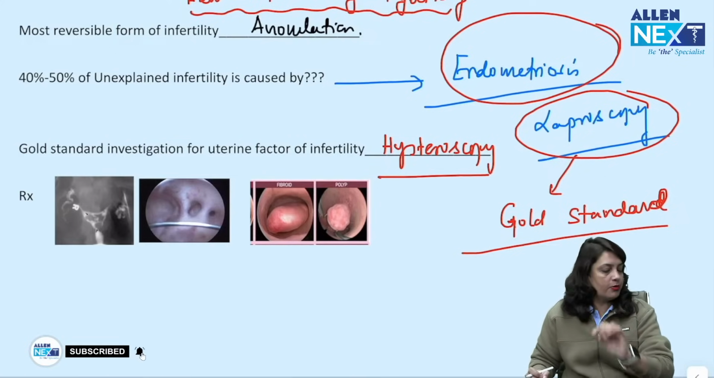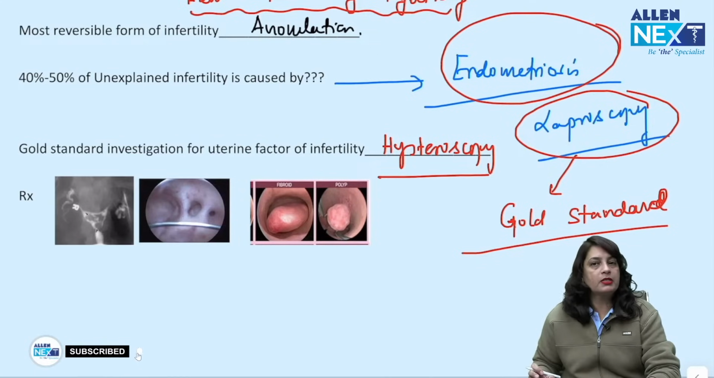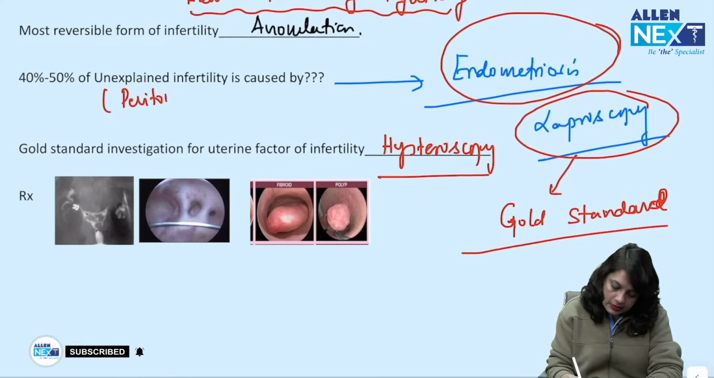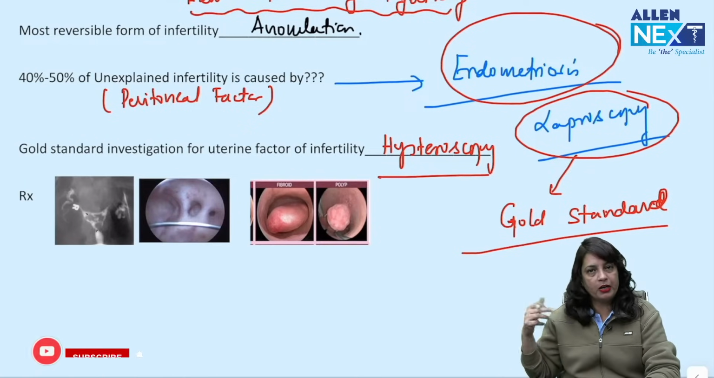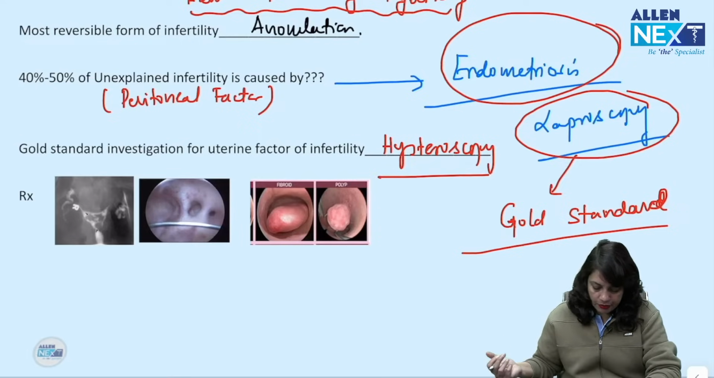So the most reversible form of infertility is anovulation. In 40 to 50% of cases of unexplained infertility, the cause is endometriosis. And what is the investigation? Gold standard for endometriosis or peritoneal factor of infertility. Endometriosis is called the peritoneal factor of infertility because there are multiple adhesions, peritubal and periovarian adhesions. So the fallopian tube is not able to move the fimbriae to pick up the ovum. Hence it is a female factor of infertility, that is peritoneal factor.